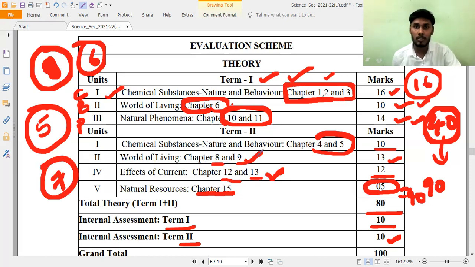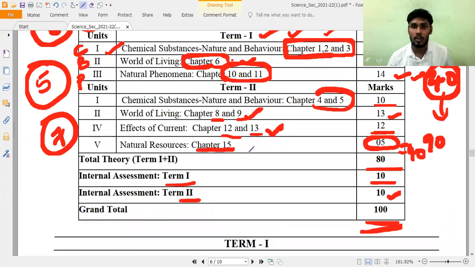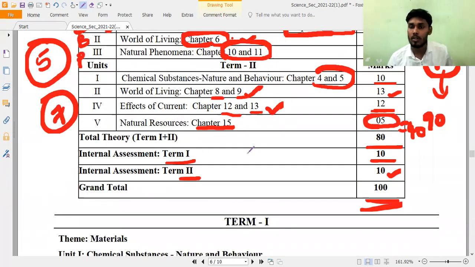This year also, like last academic year, we have some deletions, particularly in biology. You may observe that in biology, 3 chapters out of 6 have been deleted. So I think you are a little bit lucky regarding biology. Only life processes is for term 1, and the remaining chapter 12 and chapter 13 are for the term 2 examination.